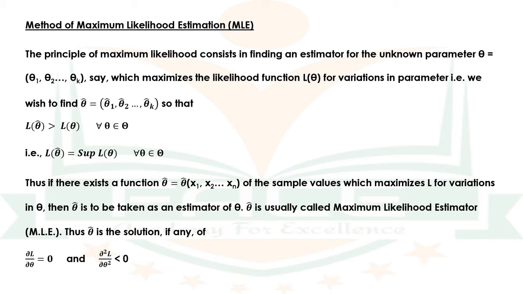Thus, if there exists a function theta hat equal to theta hat of x1, x2, etc. xn of the sample values which maximizes L for variations in theta, then theta hat is to be taken as an estimator of theta. Theta hat is usually called the maximum likelihood estimator, or MLE. Thus, theta hat is the solution, if any, of dou L by dou theta equal to 0 and dou square L by dou theta square less than 0.